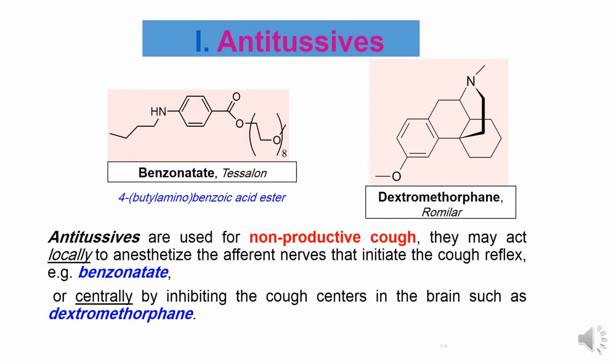This is the structure of benzonatate. It is a drug which is used locally to anesthetize the afferent nerves that initiate the cough reflex. It is used for non-productive cough. Also, dextromethorphan is an opioid. It is used centrally to inhibit cough centers in the brain. So these two drugs, benzonatate and dextromethorphan, are antitussives. One of them, benzonatate, acts locally, and dextromethorphan acts centrally.